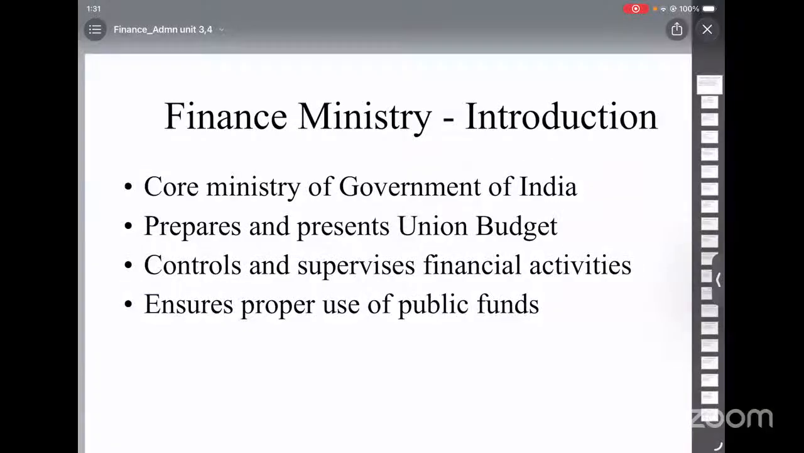Which is preparation, enactment, and execution of the budget.